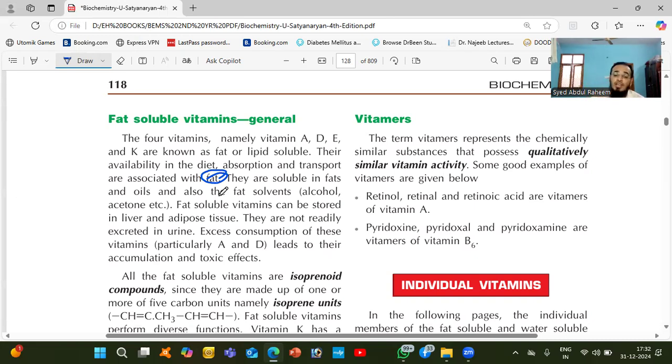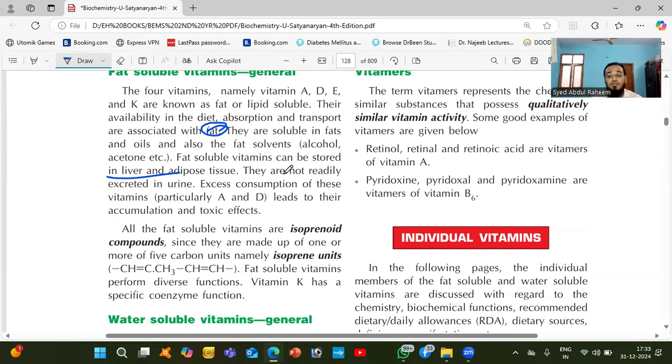They are stored in the liver. Mostly vitamins A, D, E, K are stored in the liver or in adipose tissue. And they are not excreted by urine. This thing we have to remember, because if we consume an extra amount, we will store it in that area. And whenever deficiency occurs, we will utilize it from that area. Excess consumption will lead to toxic effects. This is not recommendable.